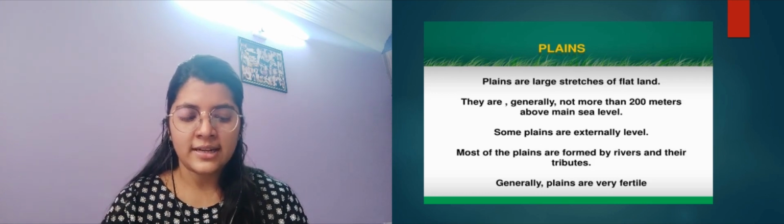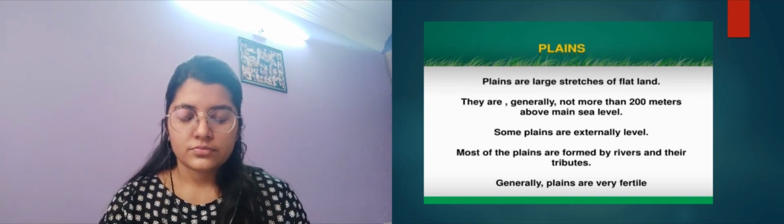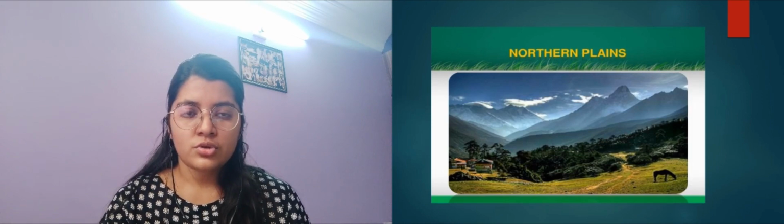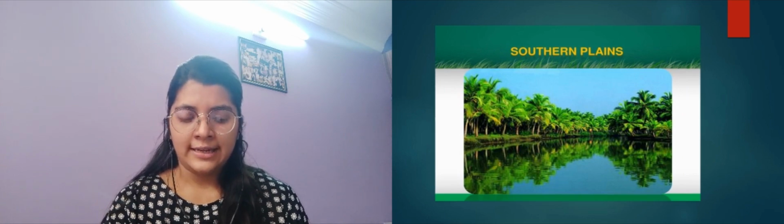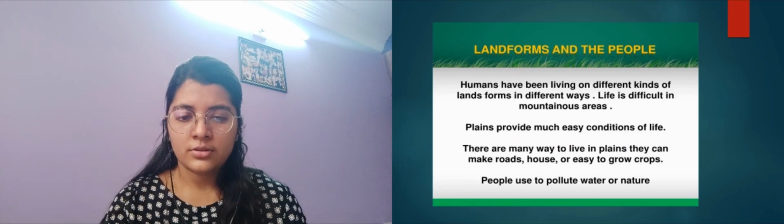Some plains are extremely level. Most plains are formed by the rivers and their tributaries. Next we have the northern plains, then the southern plains. You can see the southern plains, that is in Kerala and that side, and the northern plains in Kashmir.